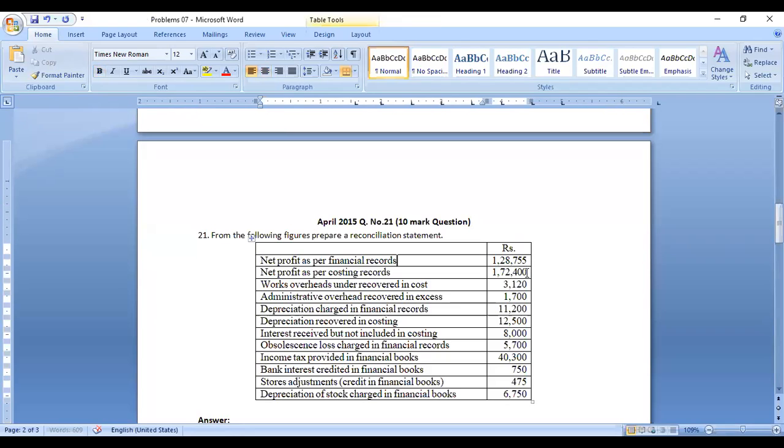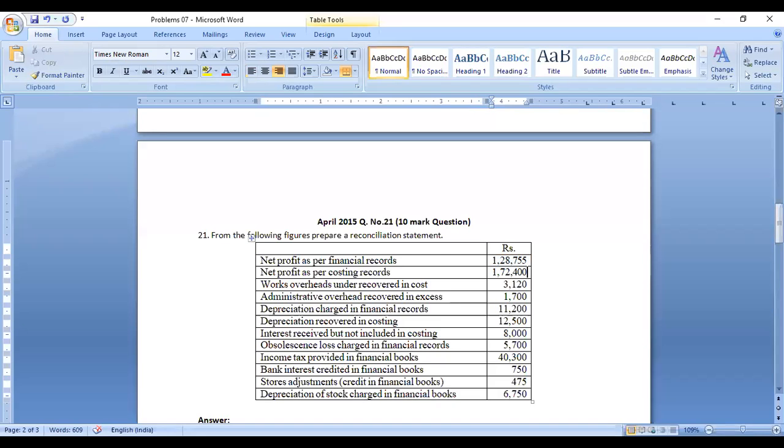So net profit as per the financial records, 1,28,755, is given, and also they have given the net profit as per the costing records. That amount is also given, right? So if you are starting with this amount, then that amount should end with this amount also. So this may be an answer or this may be an answer. If you take it as the financial accounting profit, your answer will be 1,72,400. Now you can understand this is a profit. Okay, now I will take this amount as a base.